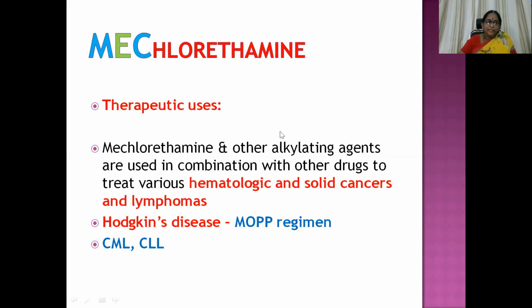Then therapeutic uses: meclorethamine and other alkylating agents are used in combination with other drugs to treat various hematologic and solid cancers and even lymphomas. Hodgkin's disease is the most common use, apart from CML and CLL. For Hodgkin's disease, the regimen used is the MOP regimen, where M stands for meclorethamine.